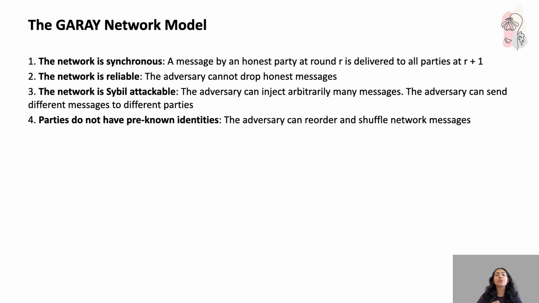This means that the adversary can actually reshuffle the messages. From the perspective of an honest party, it may not be clear who sent which message and when they sent that message, right? They only see the incoming stream of flowing data. In short, the Garay model balances both worlds. It assumes fairness, it assumes reliability, but it still leaves a lot of room for adversarial behavior.